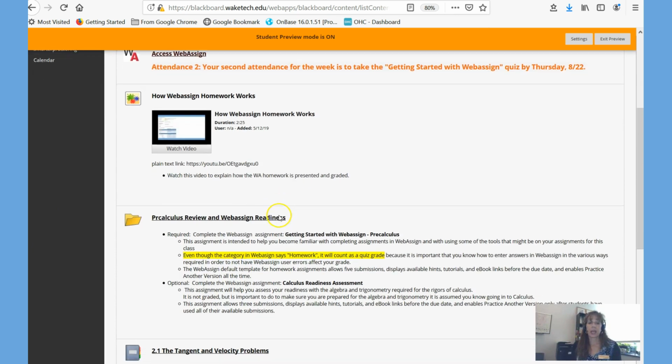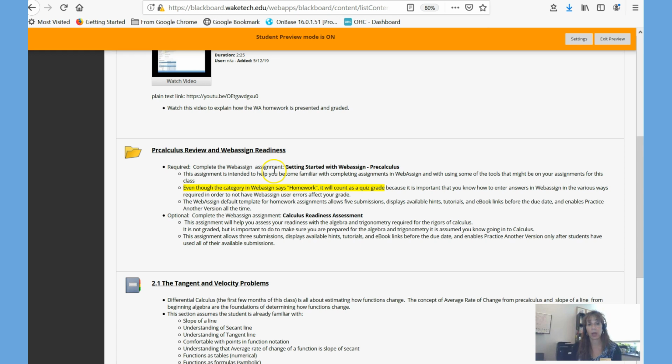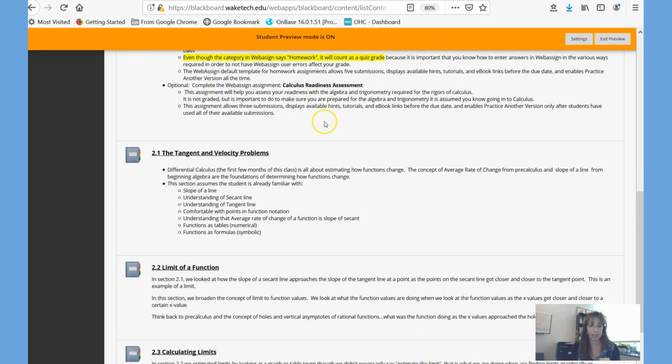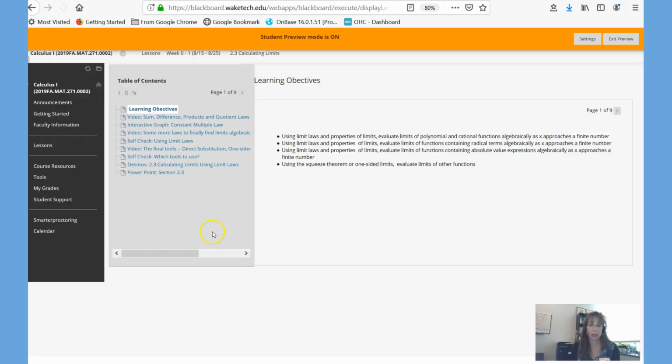There's also a WebAssign readiness assignment that is required, and it will count as a quiz. It just helps you navigate WebAssign so that you don't get points counted off of a homework assignment because of a WebAssign user error versus a math error. So I want you to do that. Then we will have these learning modules covering each section and the text that we're going to be doing. I'm going to click into one to show you what it looks like.